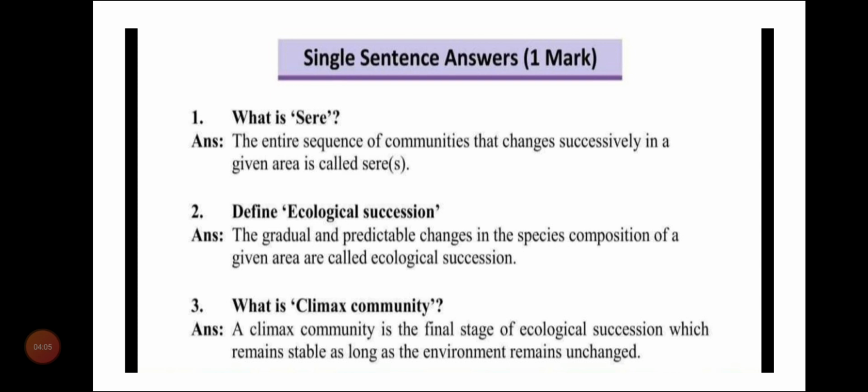Next question is, what is climax community? A climax community is the final stage of ecological succession which remains stable as long as the environment remains unchanged. It is the final stage, the final community. After this climax community, there will be no changes that are going to take place in the succession.